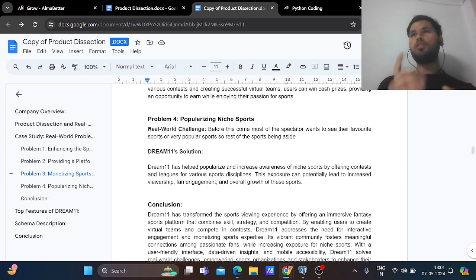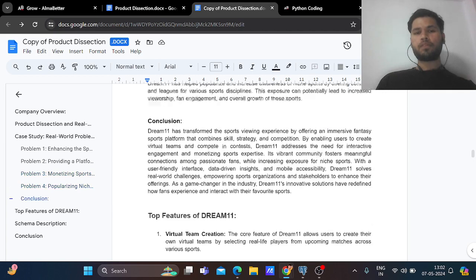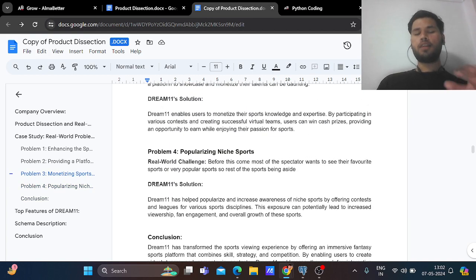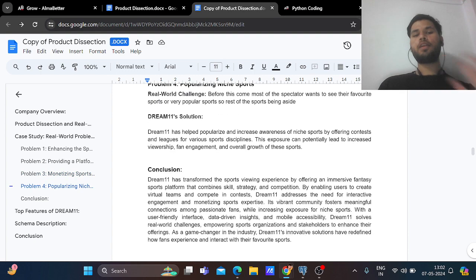People can play for various sports and learn the disciplines and rules of various sports, not only their favorite sport. This exposure can potentially lead to increased viewership, fan engagement, and overall growth of these sports. So these are Dream11's problems and the solutions offered by Dream11.